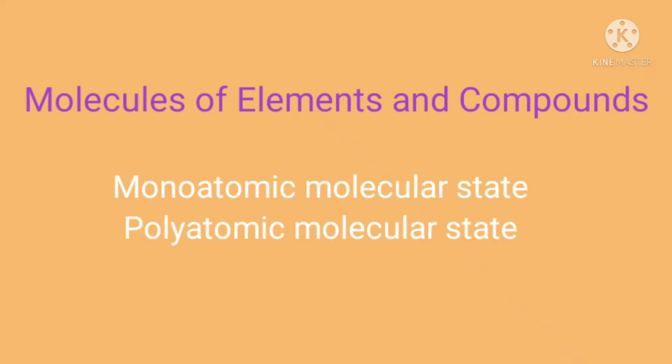Molecules of elements and compounds. Atoms of some elements such as helium, neon have independent existence. It means that these elements are in a monoatomic molecular state. Sometimes two or more atoms of an element combine to form molecules of that element. Such elements are in a polyatomic molecular state. For example, the elements oxygen, nitrogen are in a diatomic molecular state as O2, N2 respectively.